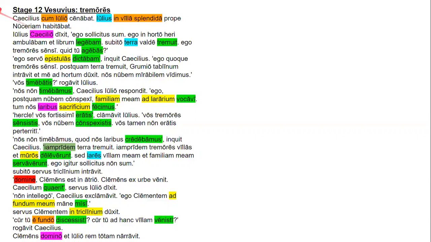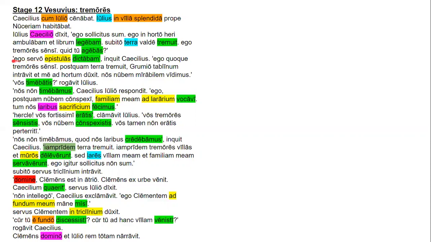Let's translate this. Julius said to Caecilius, "I am worried. I was walking in the garden yesterday, and I was reading a book. Suddenly, the earth shook greatly. I felt the tremors. What were you doing?"